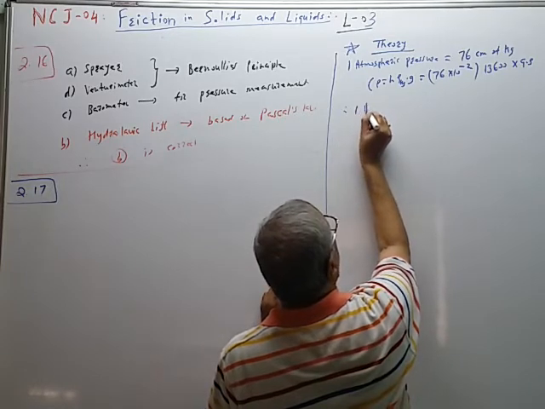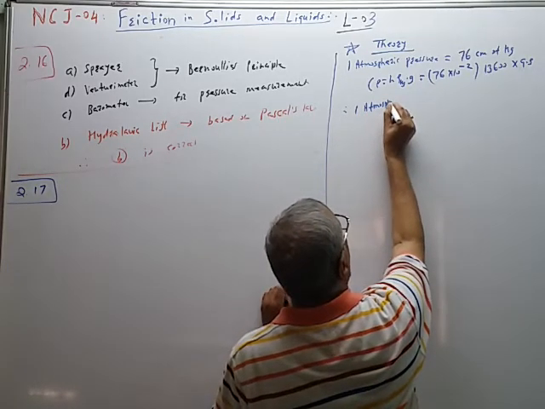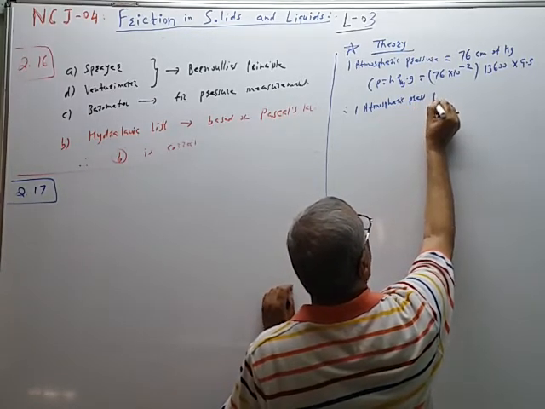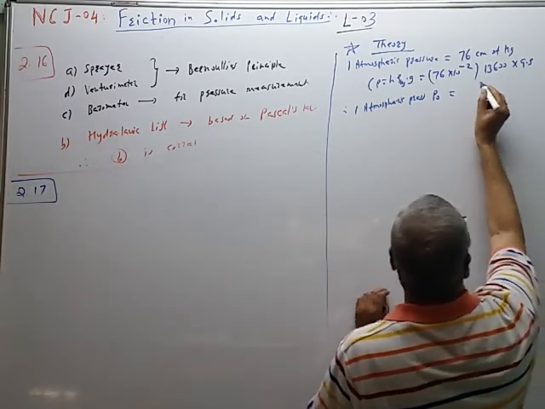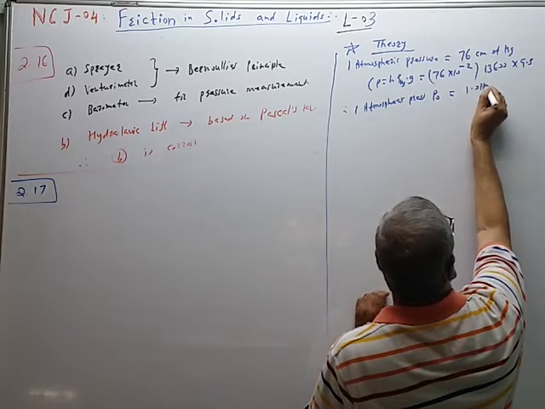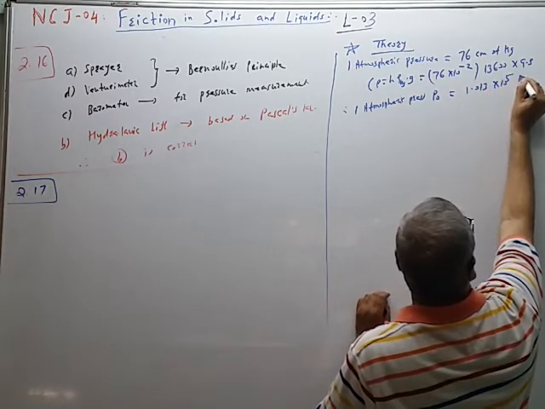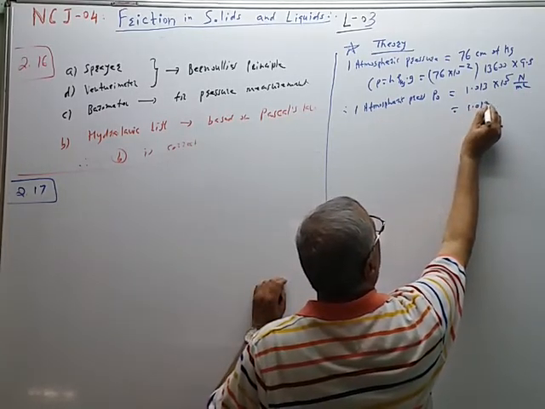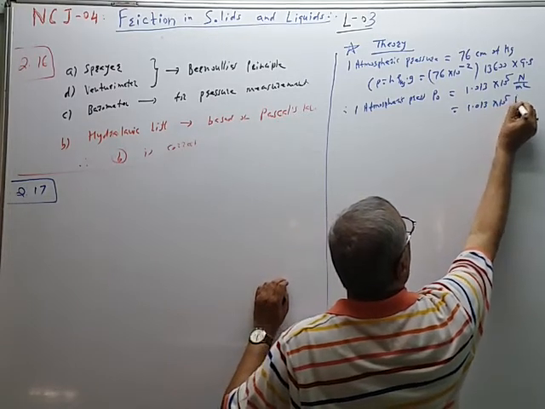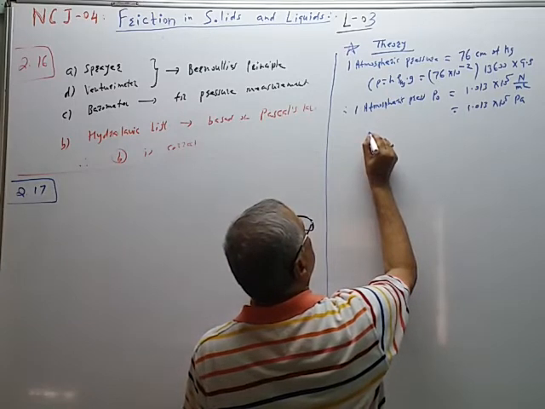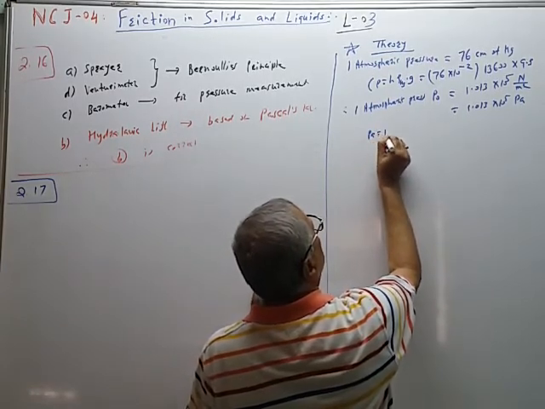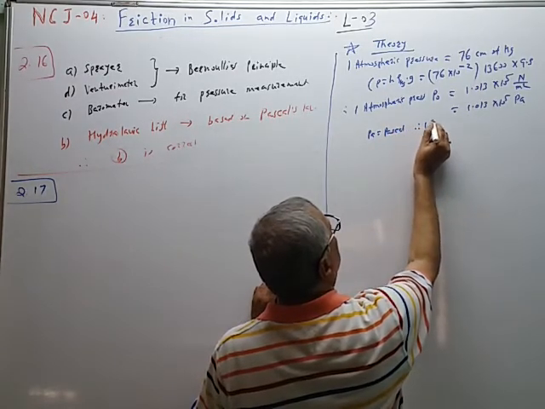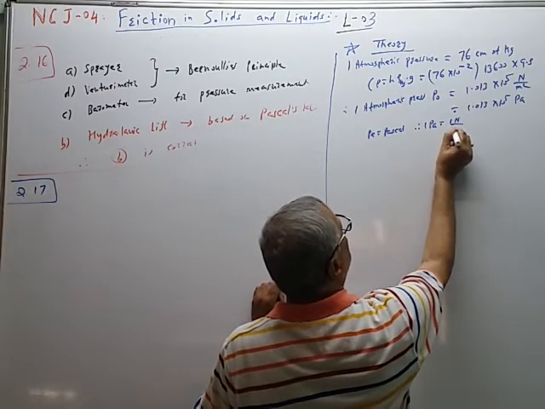And therefore, one atmospheric pressure, generally denoted by P0, is equal to 1.013 into 10 raised to 5 Newton per meter square, which is equal to 1.013 into 10 raised to 5 Pa, for Pascal. 1 Pa is equal to 1 Newton per meter square.